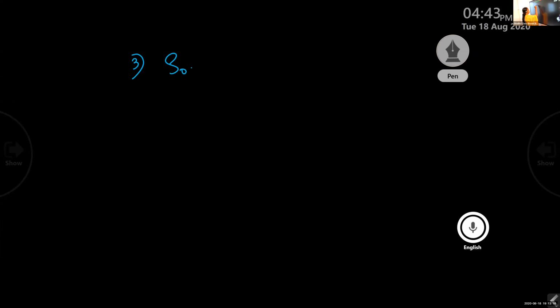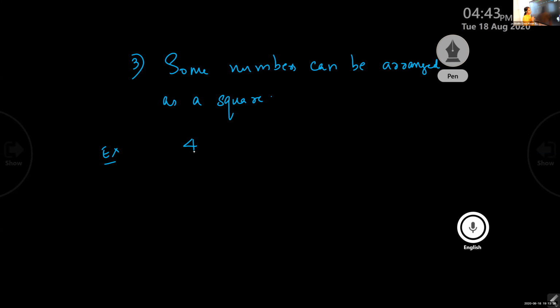Some numbers can be arranged as a square. And the example is 4. Means same row and same column, same dot. All sides same dot. So 4 can be arranged like this. Did you understand? 2, 2 each. Yes, ma'am. So it is like a square.